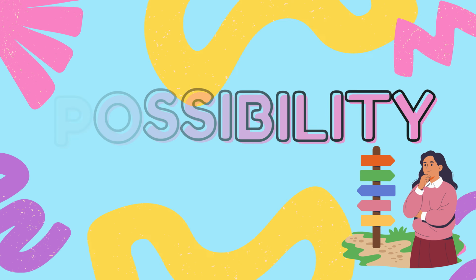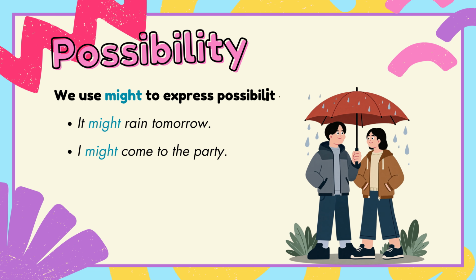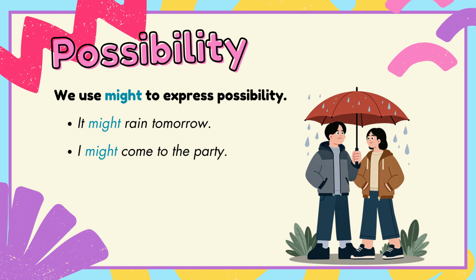Finally, we have possibility. We use might to express that something is possible. For example, it might rain tomorrow. I might come to the party.